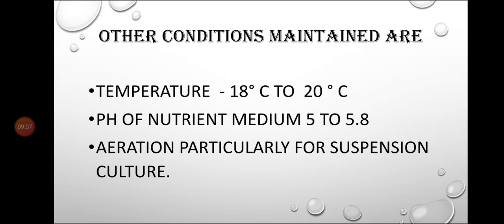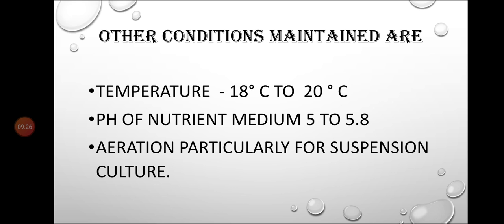So these are the conditions that have to be maintained other than the aseptic conditions. Temperature has to be around 18 degrees Celsius to 20 degrees Celsius. Then the pH of the nutrient medium should be in the range of 5 to 5.8. And aeration, particularly for suspension culture, has to be maintained.